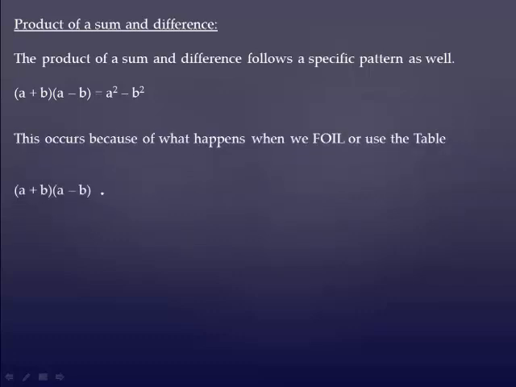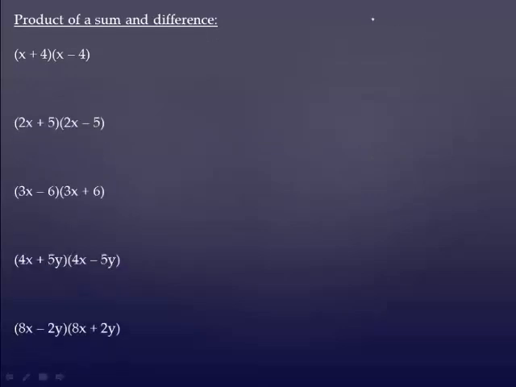And this is what happens because if we FOIL, I get a times a, which is a squared, minus ab, plus ab, and then minus b squared. The minus ab and the plus ab cancel each other out, giving me a squared minus b squared. So when you're doing the product of a sum and difference, the first thing you do is you square the first term. The second thing you do is you square the second term. And then you put a minus in between.